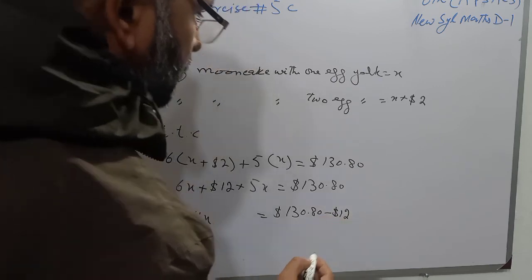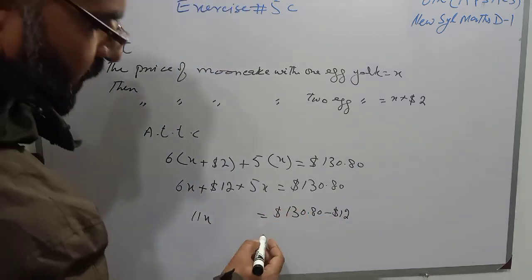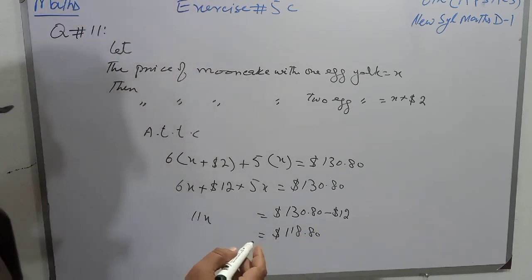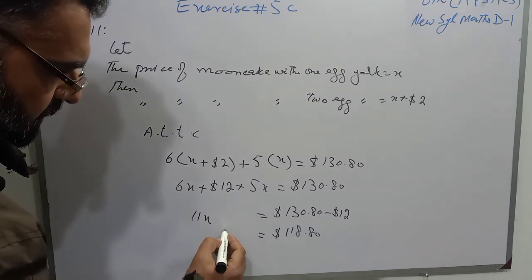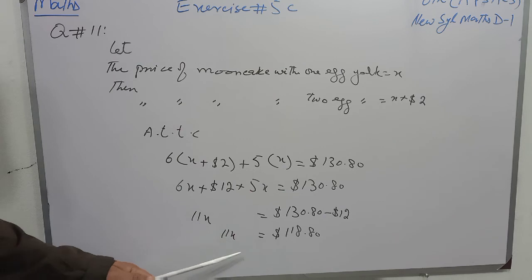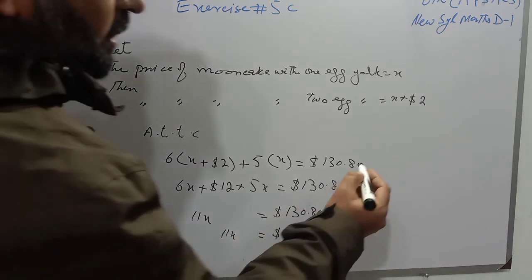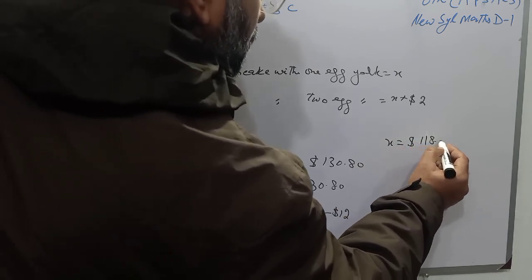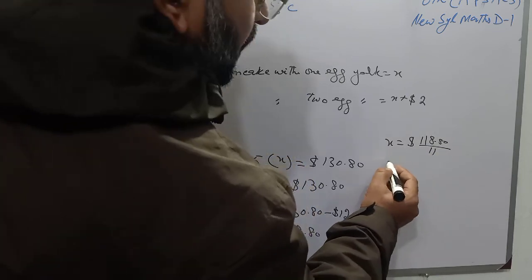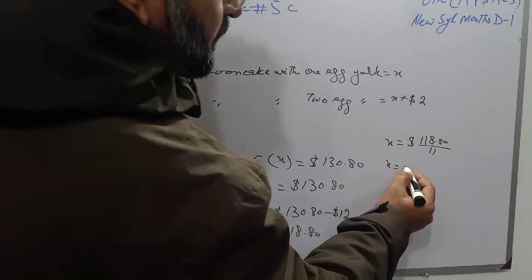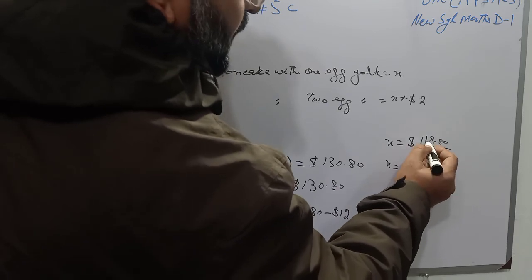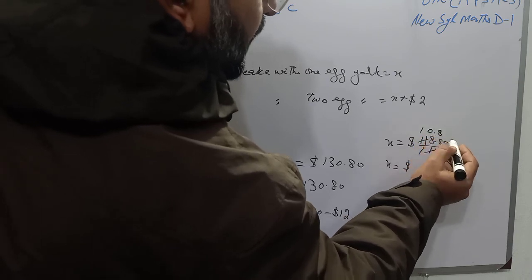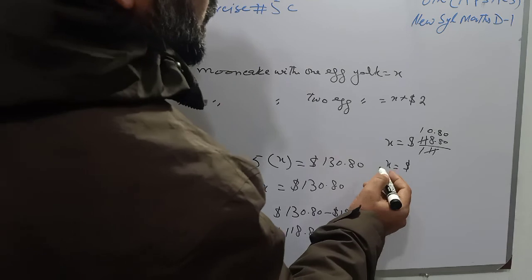$130.80 minus $12. Now students, subtract $12 from $130.80, and we will have $118.80 is equal to 11X, and 11 is multiplying with X. When we transfer it to the other side, it will divide, so X will become $118.80 over 11. So the value of X will be: 11 ones are 11, 11 ones are 11, no carry, 11 zeros are 0, then point, and 11 eights are 88, and 11 zeros are 0.